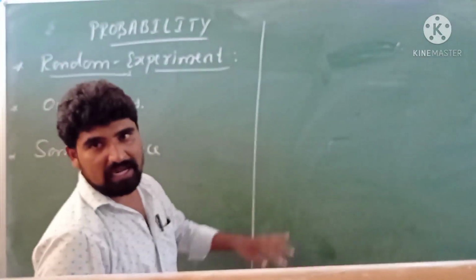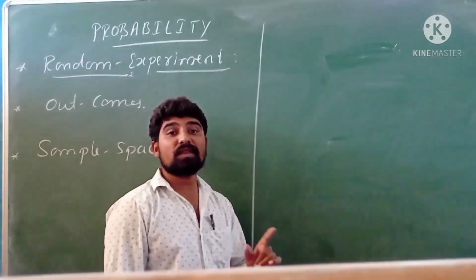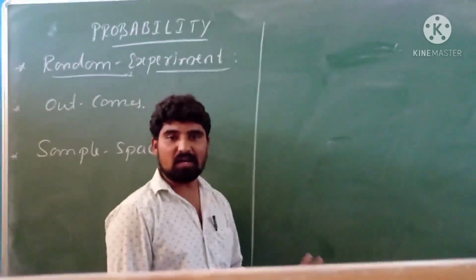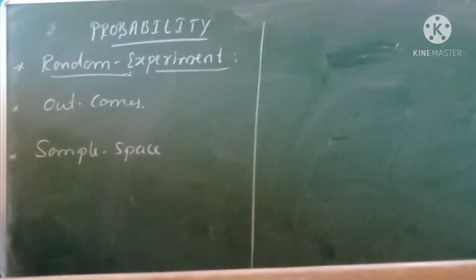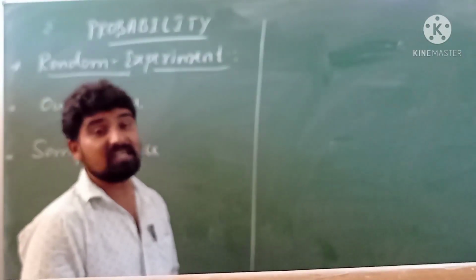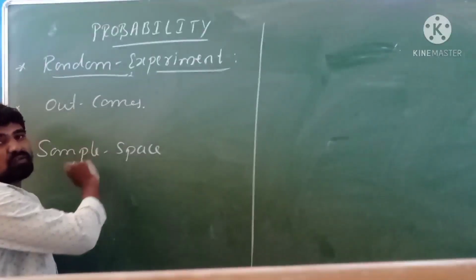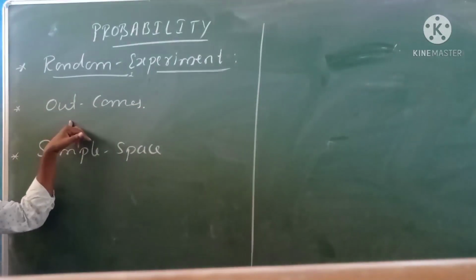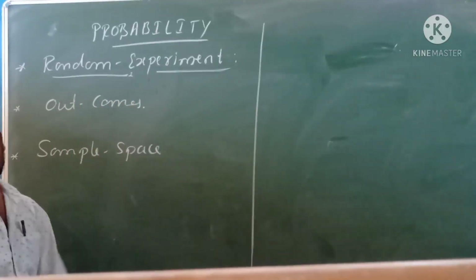So I repeat once, any experiment is said to be a random experiment if it has more than one result or more than one outcome and we are not able to predict its results in advance. Such type of experiments are considered as random experiments. And what is meant by outcomes? Outcomes is nothing but when a coin is tossed, results are whether it may be head or it may be tail. These two possibilities are called outcomes. Outcomes means nothing but the possible results of the random experiment.